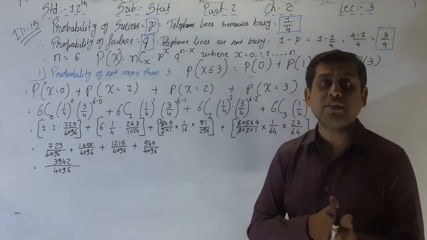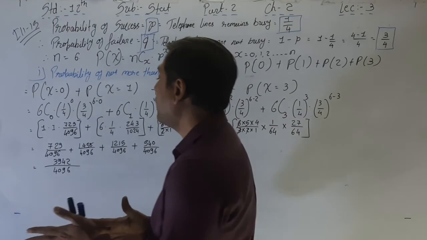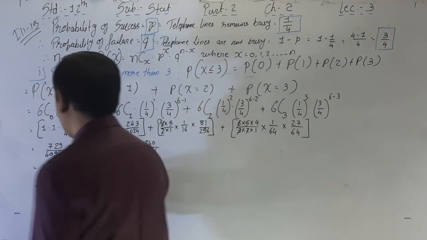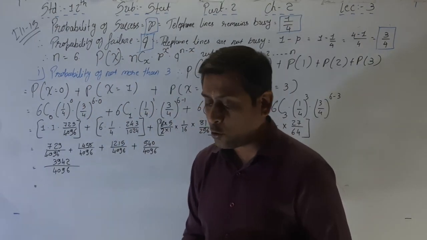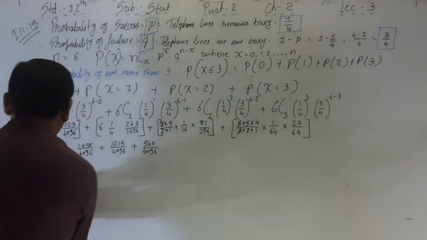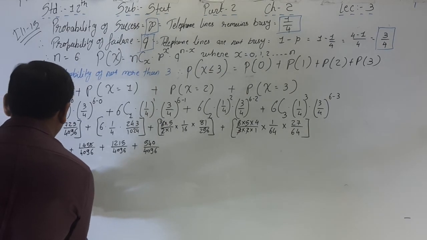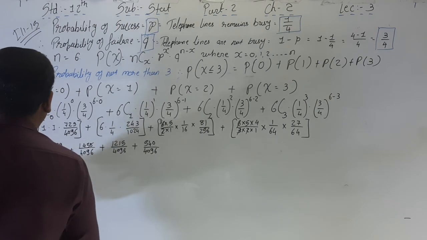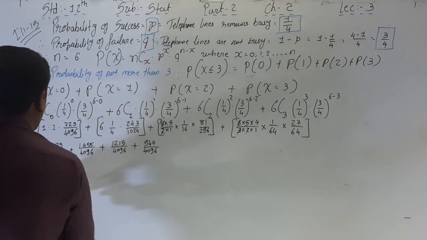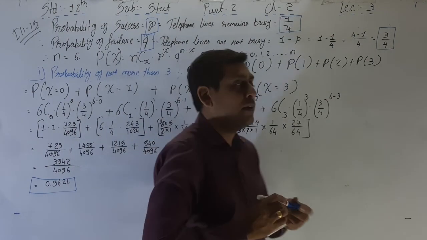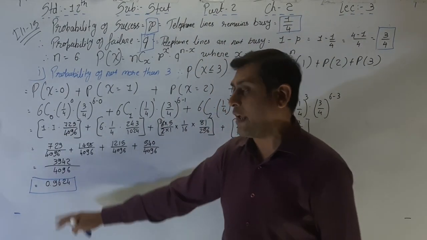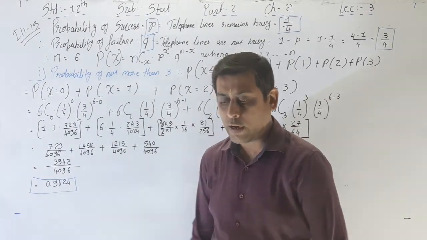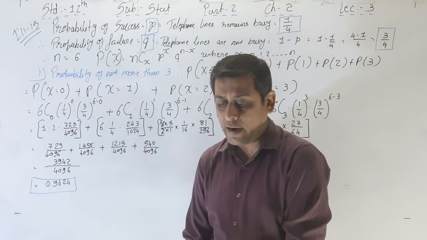Make the total. The answer is 3942, and that's why the final answer, the probability, ultimately, we divide 3942 by 4096. The ultimate answer is 0.9624. That is the answer. The probability that not more than 3 lines remain busy is 0.9624. This is the first part of your answer. Okay, and now the second part.